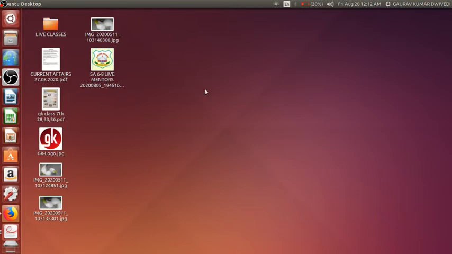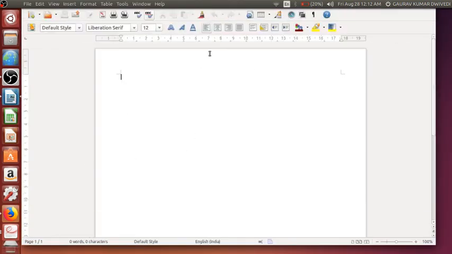Okay, something I would like to share here is that in Windows you have Microsoft Word, and in this one you have LibreOffice Writer. In Windows you have spreadsheets, that is Microsoft Excel. Here you have LibreOffice Calc. The work is the same.